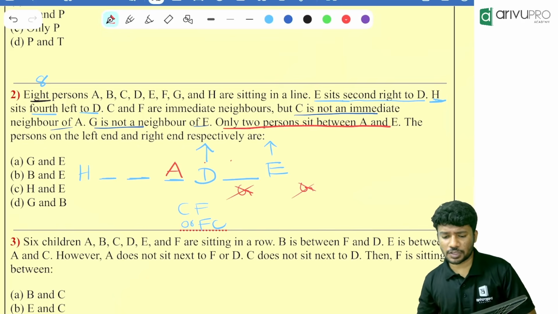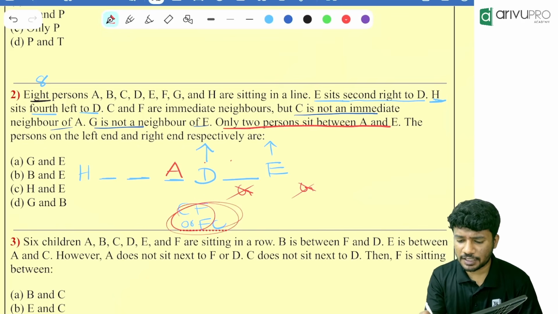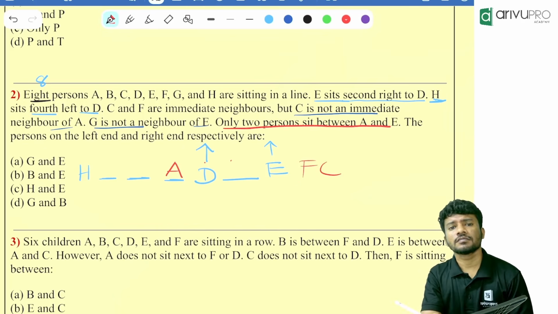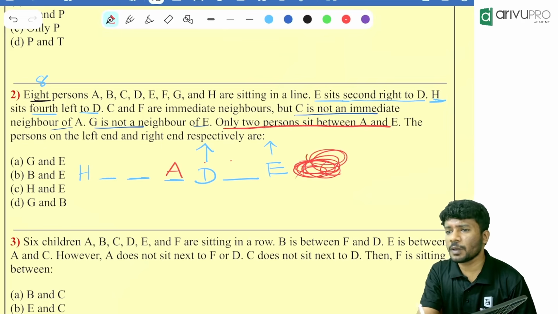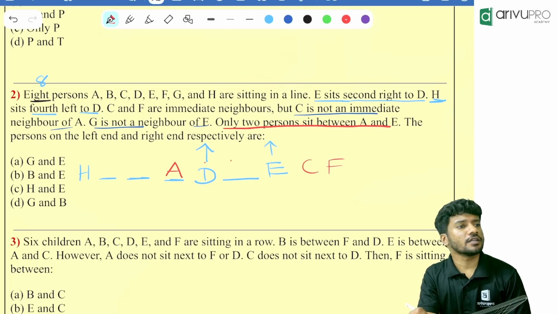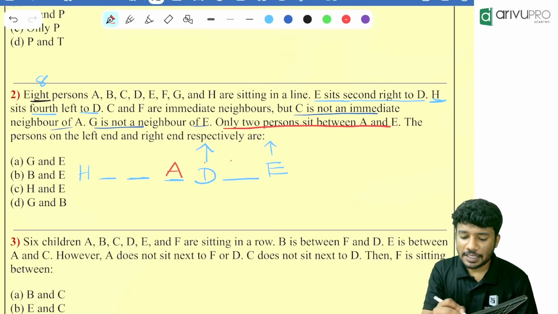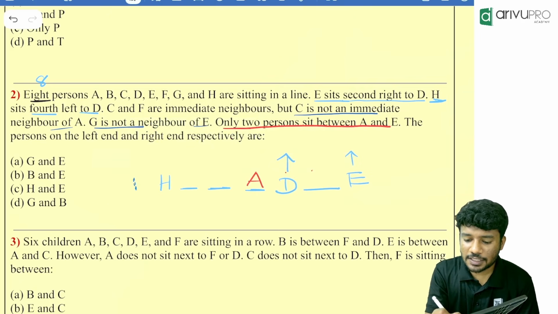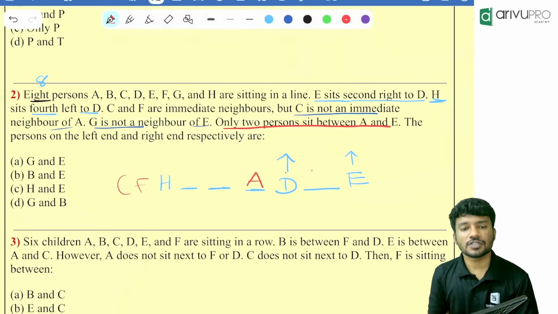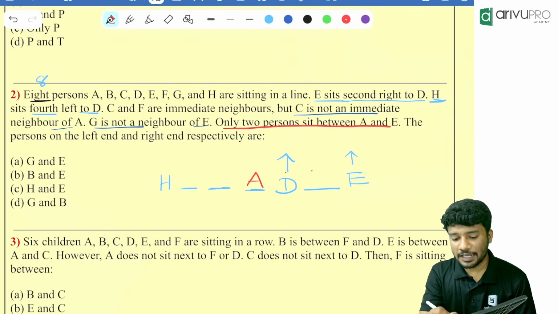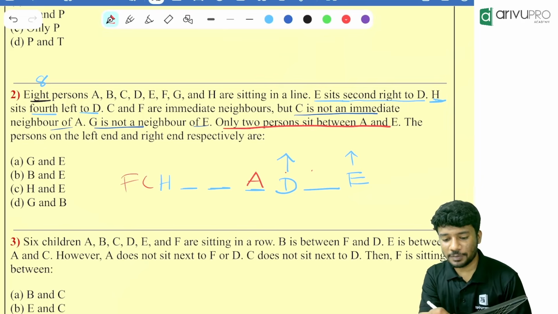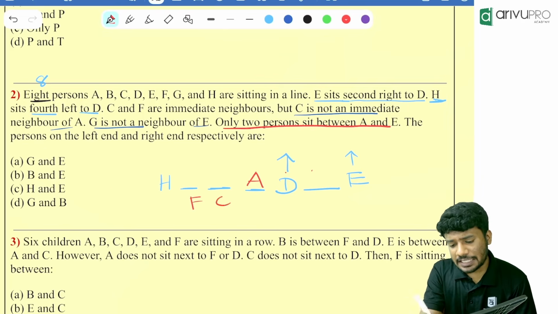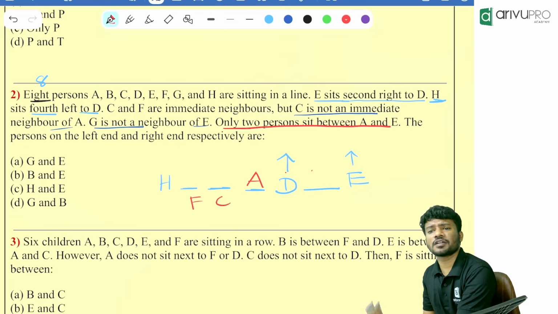Now, my next question. We know FC and CF are there, correct? Can FC sit over here? No. Why? Because the number of people will be 9. Can CF sit over here? No. The number of people will be 9. Next one, I'll put it on the other side also, because we should consider everyone. Can CF sit next to H? The number of people will be 9. Can FC sit over here? The number of people will be 9. Then where is the possible position of FC? Between H and A is the only possible position of F and C.